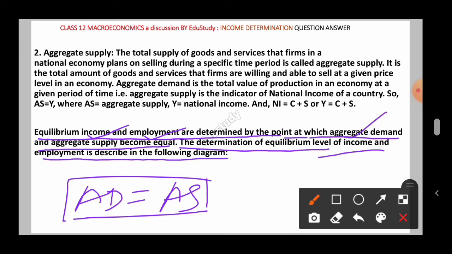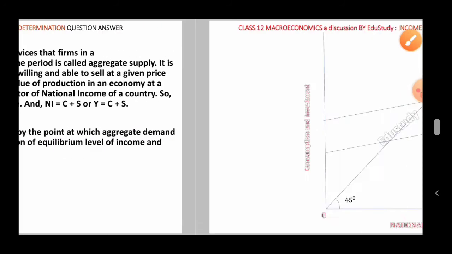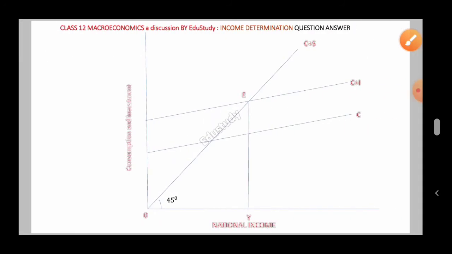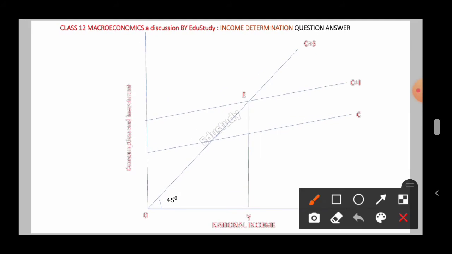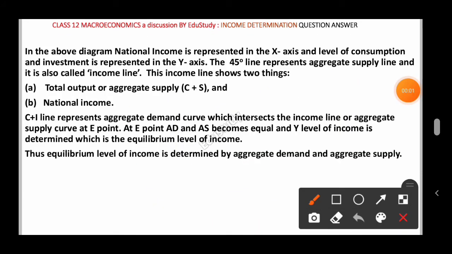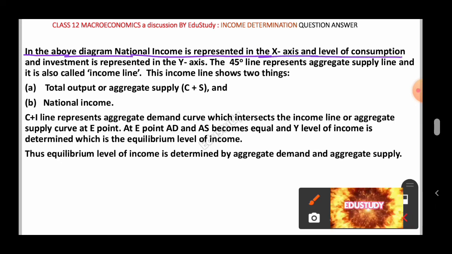So we have included here one diagram or one figure. You have to try to understand that diagram. So let's come to the diagram here. The diagram is already drawn here. So this is the diagram, and this description is about the diagram. In the above diagram, national income is represented on the x-axis and level of consumption and investment is represented on the y-axis.